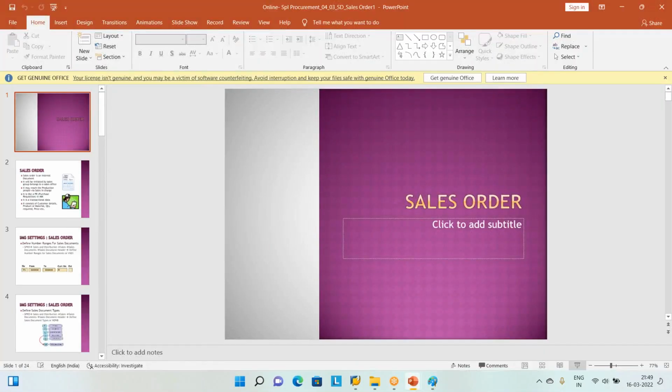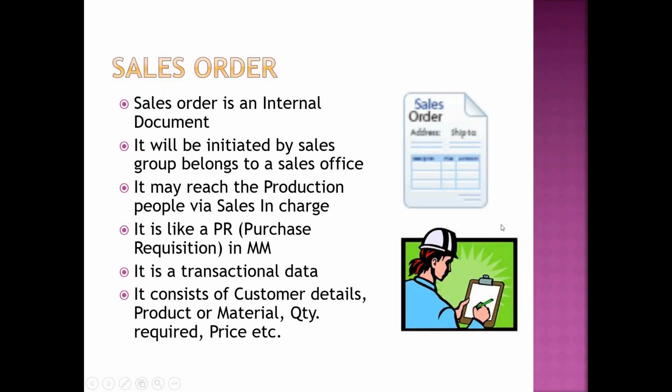Sales order, theoretically, is a document. It is an internal document within our company. It will be initiated by the sales group, that means just like a purchase group, whoever belongs to that sales office. He is the guy who is going to initiate this document, and it will reach the production people, that means factory people, via sales in charge, and it is equivalent to PR in story.